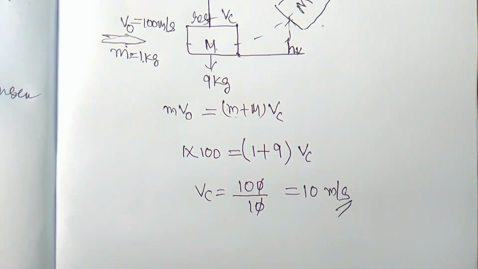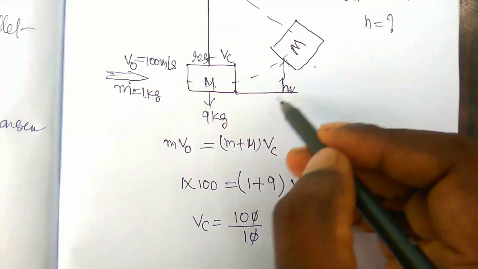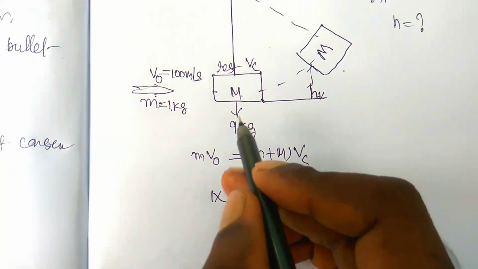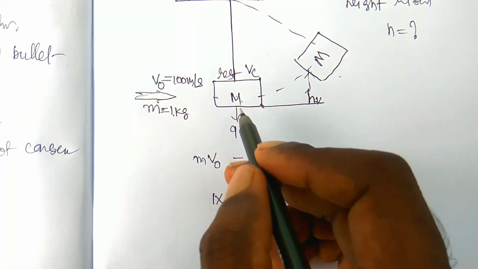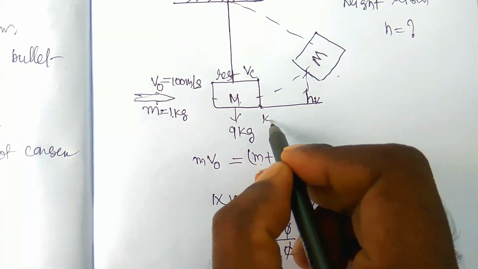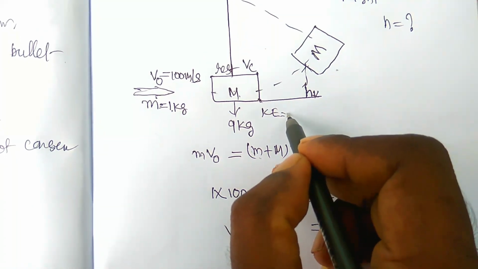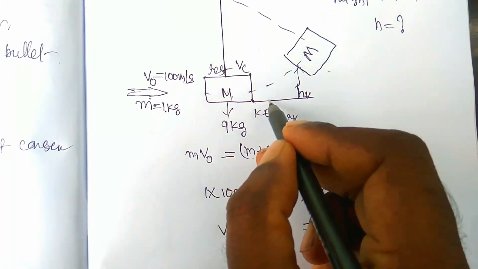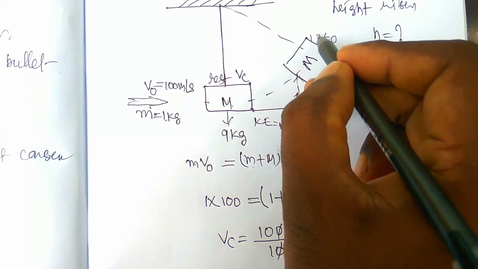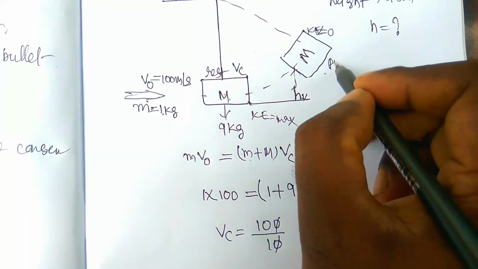Now we have to find the height risen by the block after collision. This is the block at the mean position, where the kinetic energy of the block is maximum, and at the highest point the kinetic energy is equal to 0 but the potential energy is maximum.